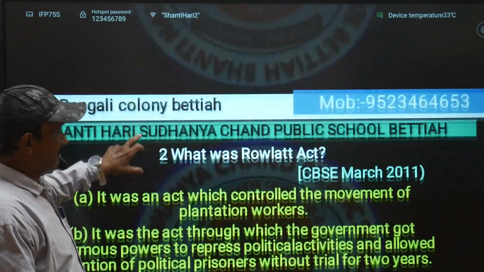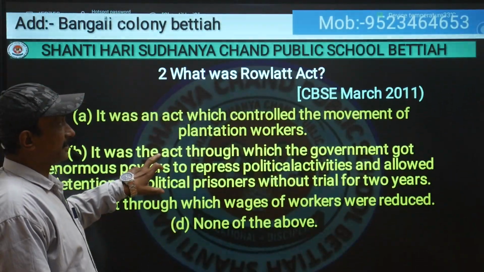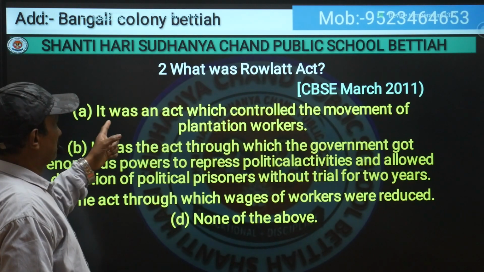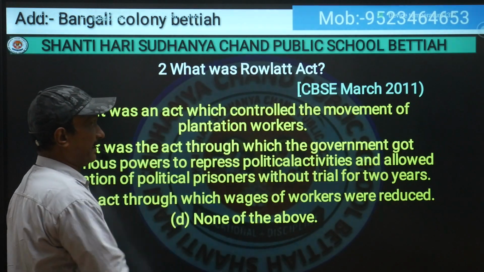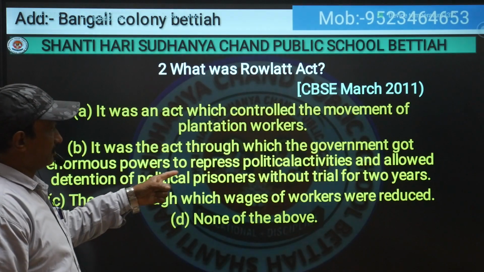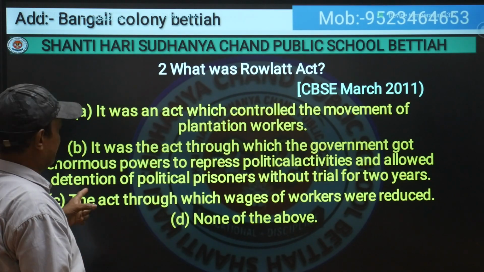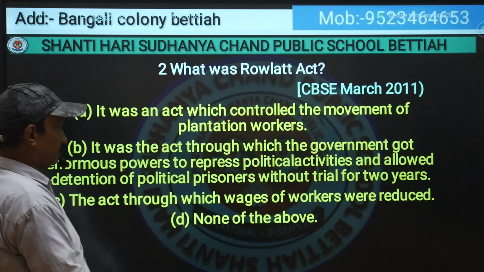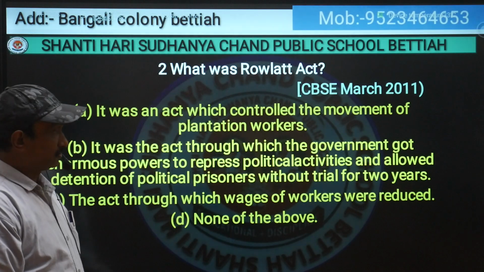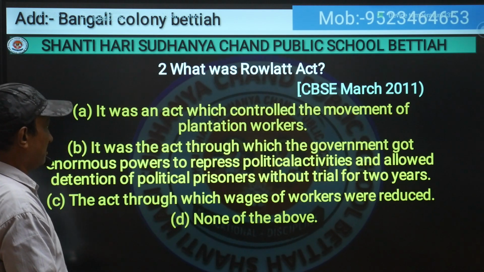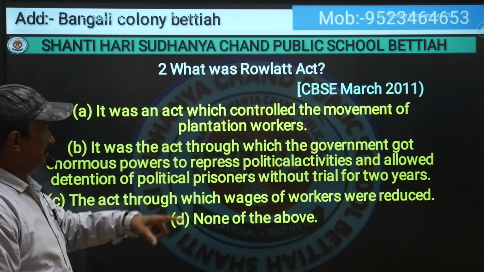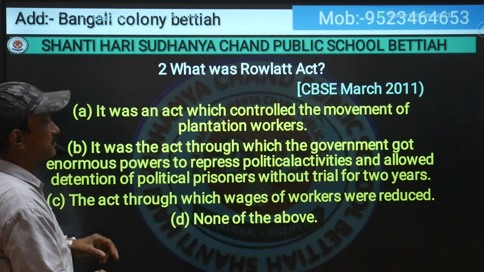Now the second objective is, what was the Rowlatt Act? It controlled the movement of plantation workers. It was an act through which the government got enormous power to repress political activities and allowed detention of political prisoners without trial for 2 years. The act through which wages of workers were reduced. So the appropriate answer will be D. This act through which the government got enormous power.